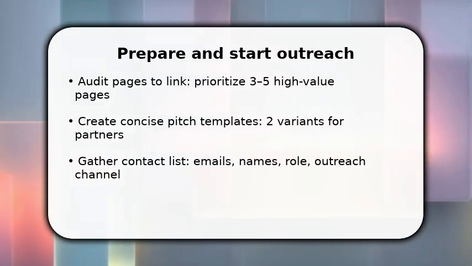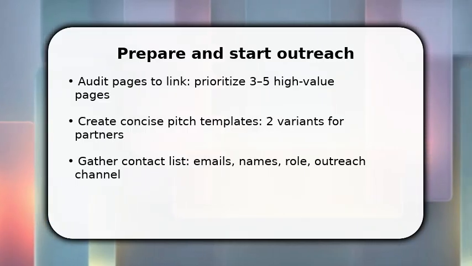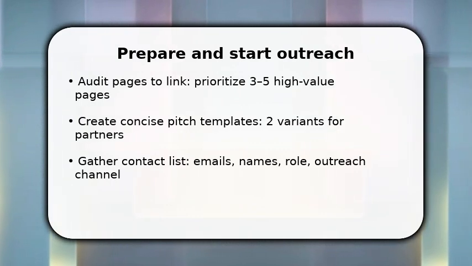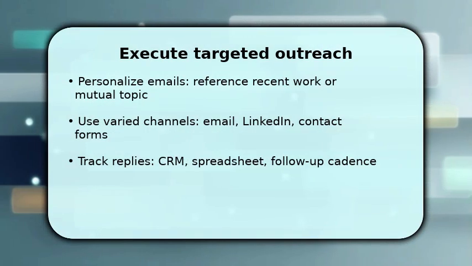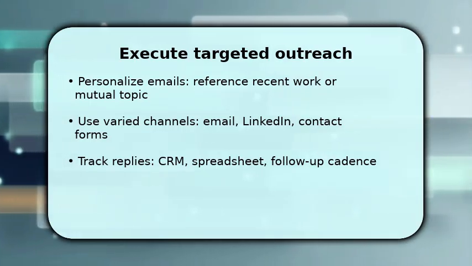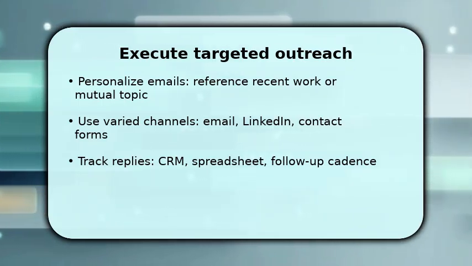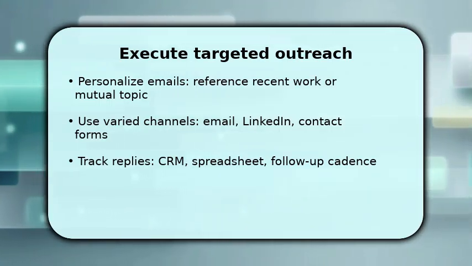Start outreach immediately. Personalize the first sentence, state mutual benefit, and propose a simple next step like a date or reply when. You now run the outreach sequence with a clear cadence and tracking system. Send personalized messages that reference a specific article or mutual interest. This increases response rates. Alternate channels, email first, then LinkedIn or a contact form if no reply in 5-7 days.